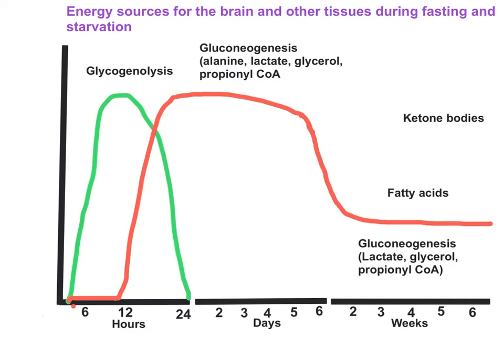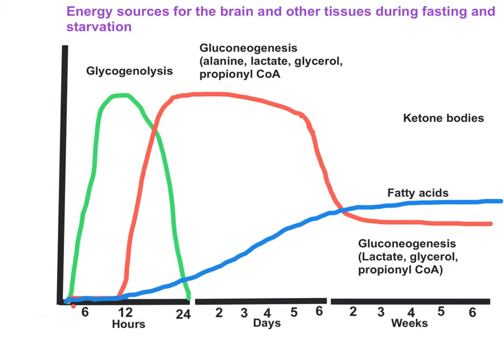So let me draw the fatty acid line here. The fatty acid appears basically at the baseline down here 2 to 3 hours after meals, and slowly its concentration increases in the blood, because more and more fatty acid oxidation will be going on. So this line is for fatty acids appearing in the blood. A constant amount of fatty acid will be maintained in the blood after 1 or 2 weeks.